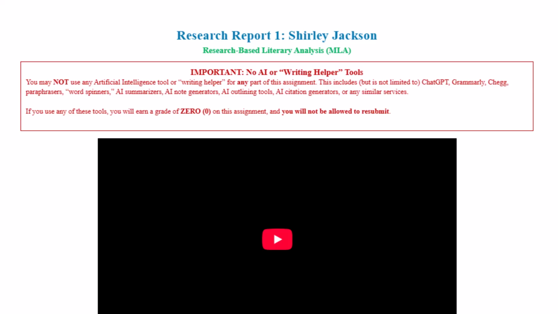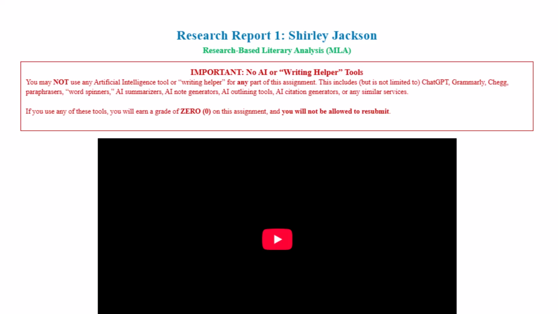Or if you're using Microsoft Word, I can track some of those changes, but you need to make sure that you're always using the same document when you save it and not starting a new one or copying and pasting into it once you've written it elsewhere. I need to be able to see all of that if any question arises. So make sure that you're tracking what you do, and the best way to avoid any accusations of AI usage is simply not to use it.